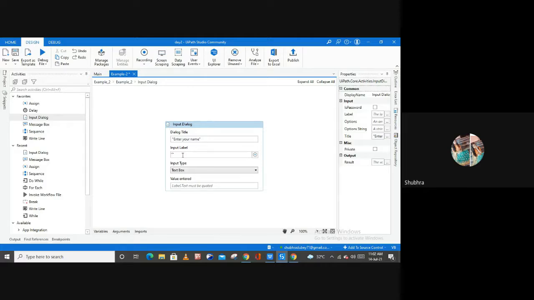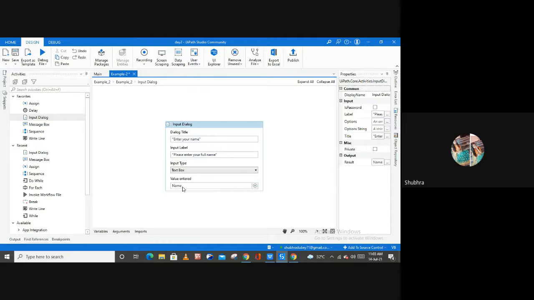Please enter your full name. And then the text box is fine in my case, and here you have to create a variable to store the name of your user. So here I'm going to create a variable by using the shortcut key Ctrl+K. And I'm going to name my variable name. So this is the name of my variable.